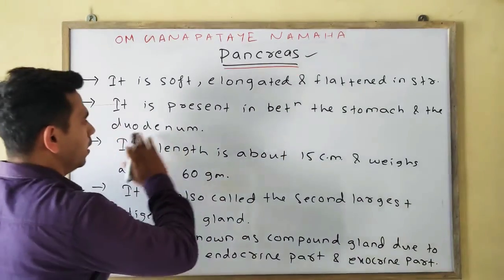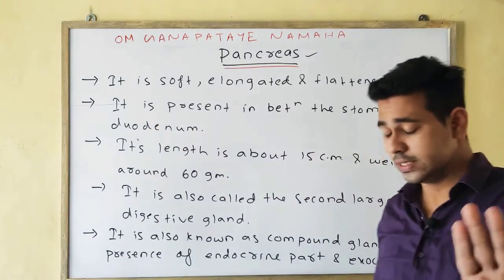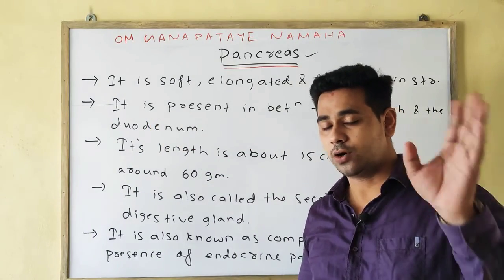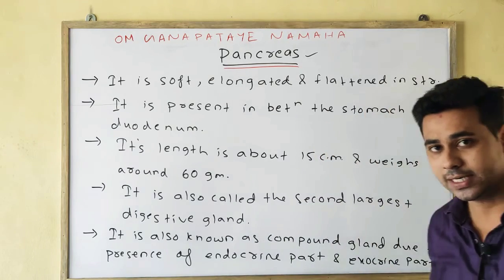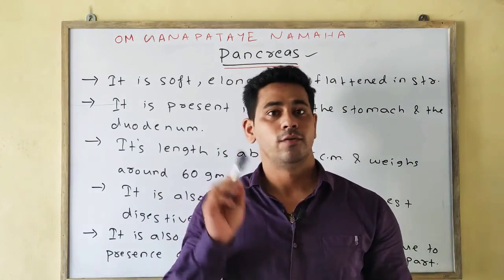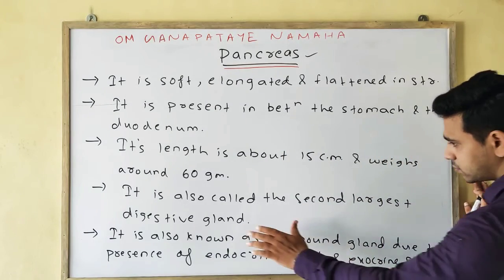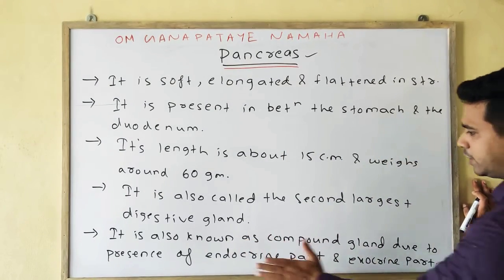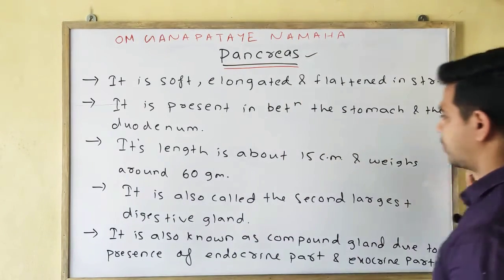Next, its length is about 15 cm and it weighs around 60 gram, and that is why it is also known as the second largest gland. The largest gland is your liver. Next, it is also known as the compound gland due to the presence of the endocrine part and the exocrine part. Please note down the points.